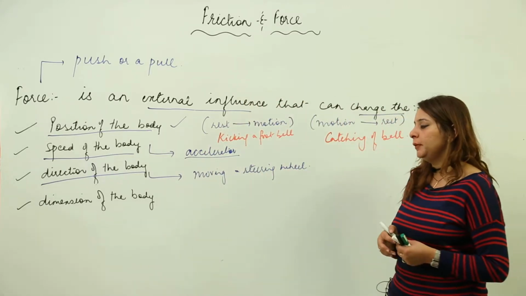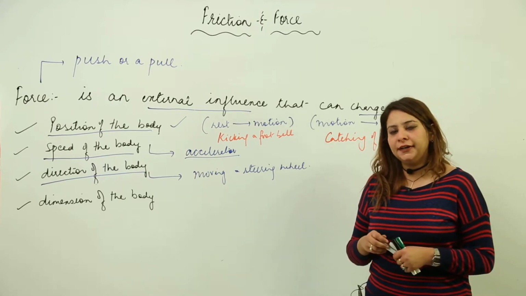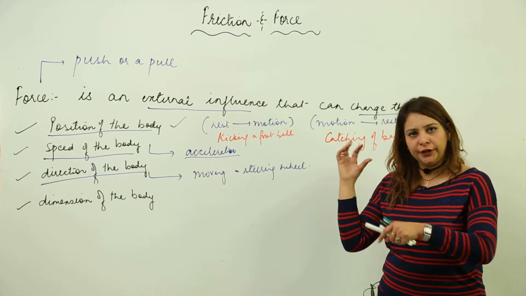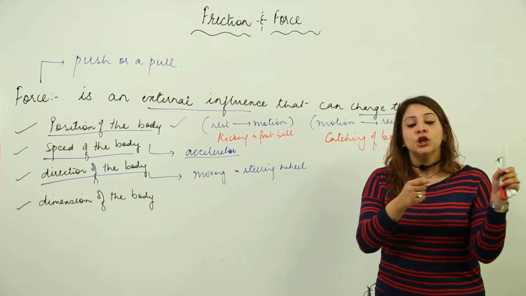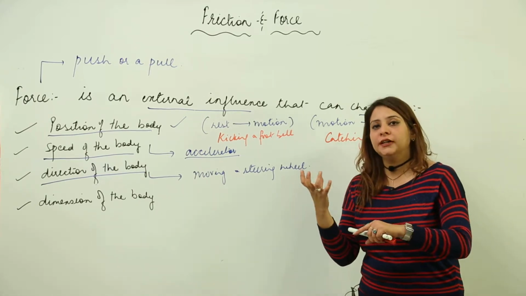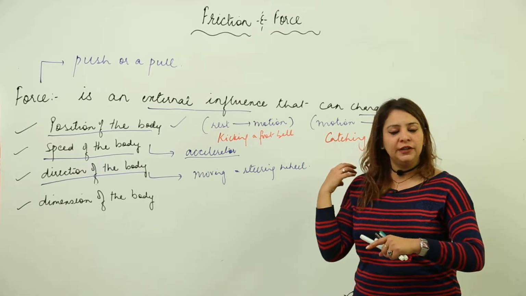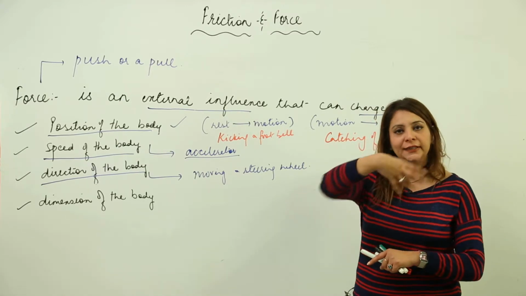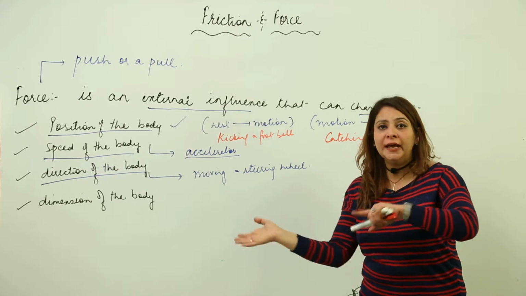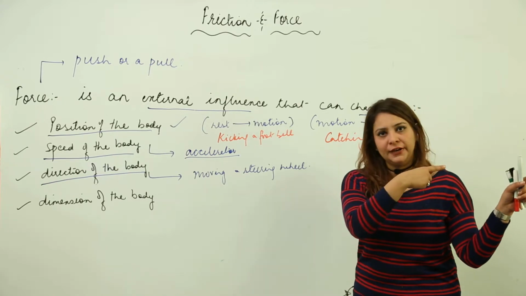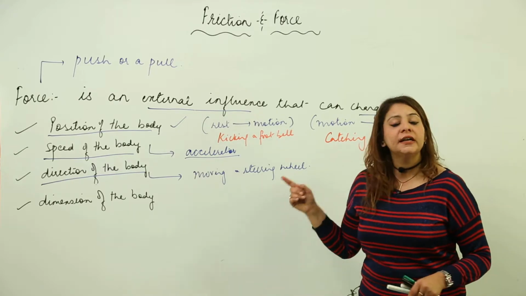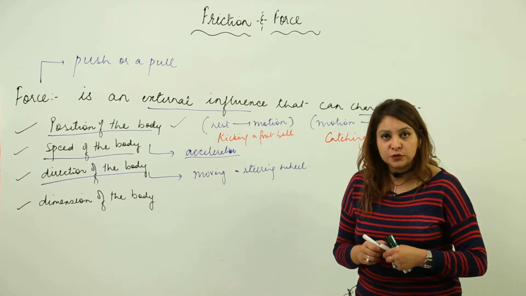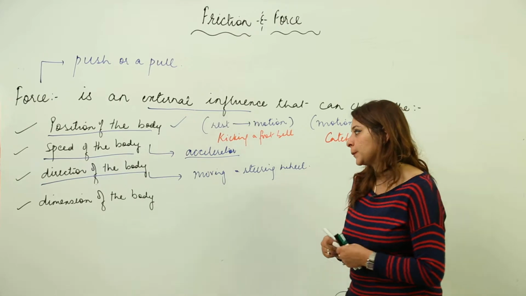Likewise, one more example. Suppose again we are playing cricket and the bowler is throwing a ball, and then the batsman hits the ball. Earlier, when the bowler was throwing the ball, it was going in this direction. But when the batsman hit it, it moves in another direction. So hitting of the ball by a batsman is again an example where the direction of the body is changed by applying a force.